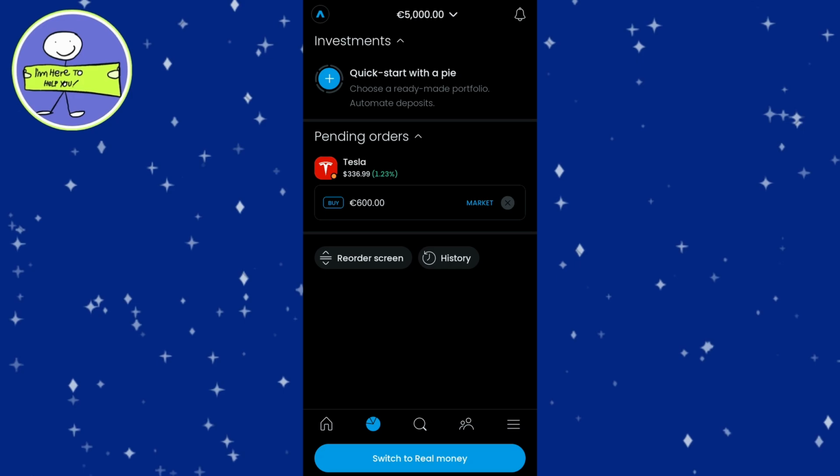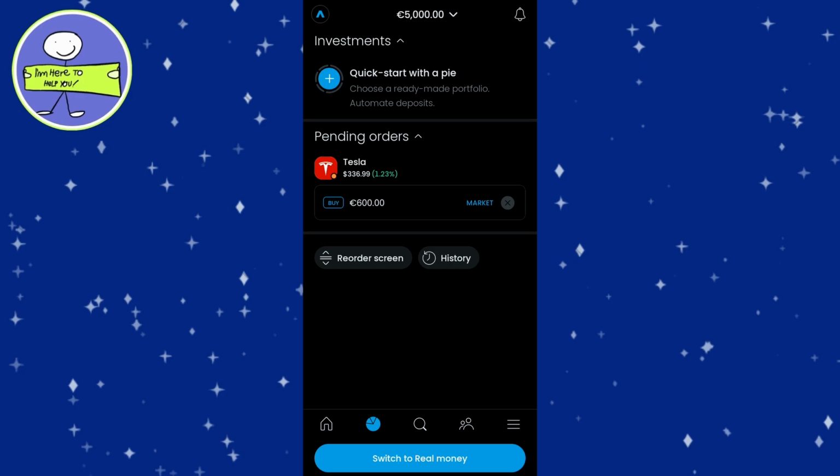The funds from your sale will be transferred into your free funds section, which is where your cash is stored and available for reinvestment. From there, you can either choose to reinvest the funds into other stocks, ETFs, or assets, or you can withdraw the money to your bank account. Selling stocks gives you the flexibility to either cash out or continue investing.